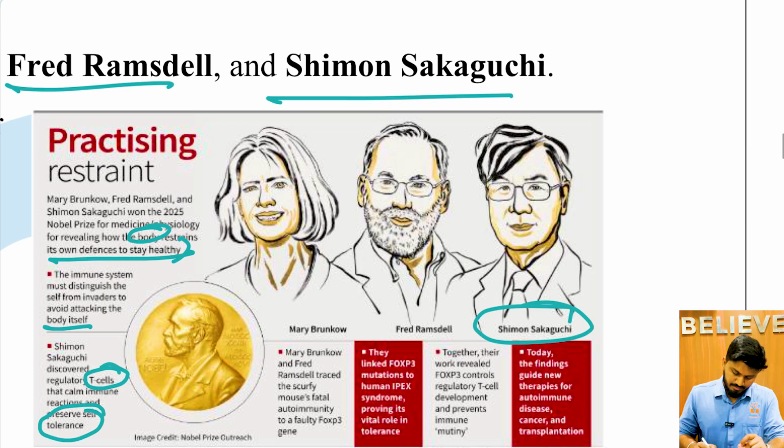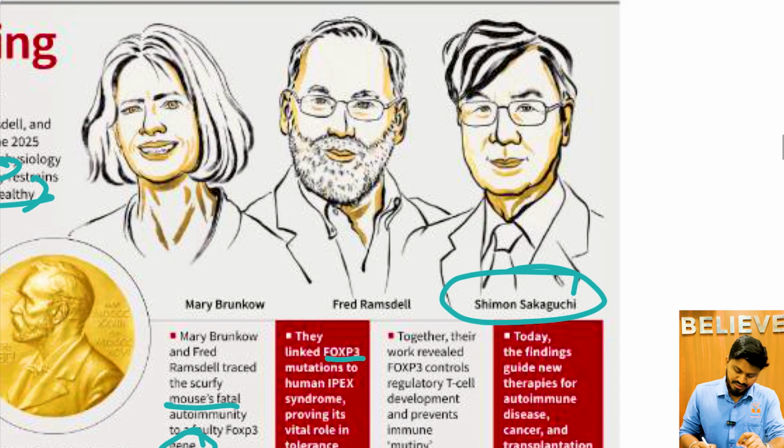Mary Brunkow and Fred Ramsdell traced the scurfy mouse's fatal autoimmunity to a faulty FOXP3 gene. They linked FOXP3 mutations to human IPEX syndrome, proving its vital role in tolerance.